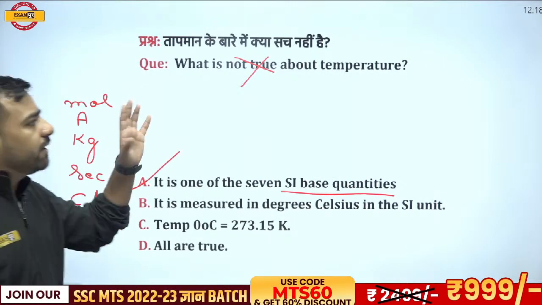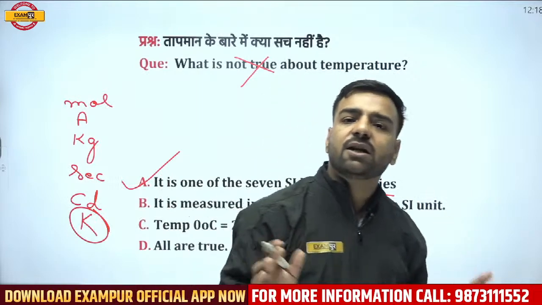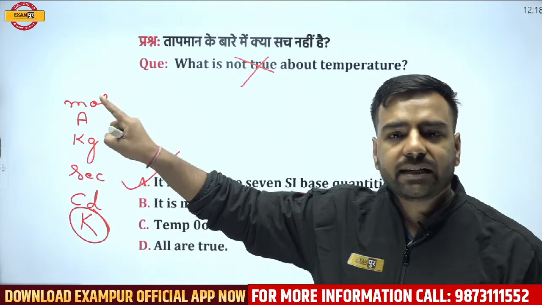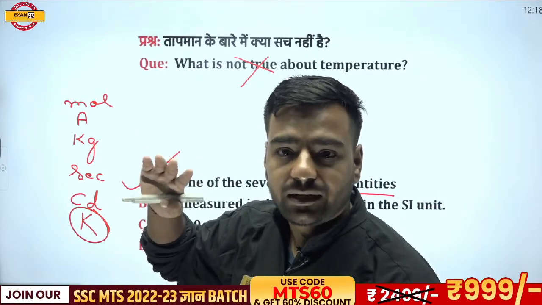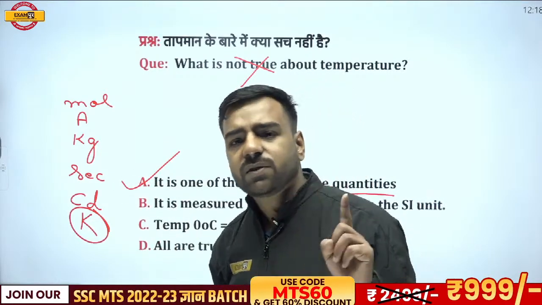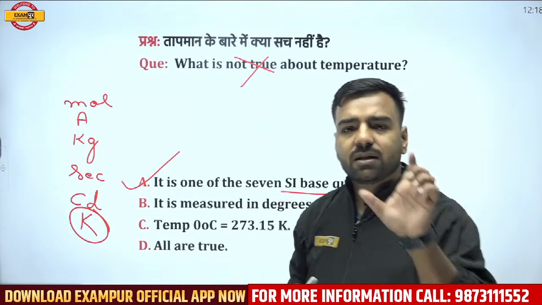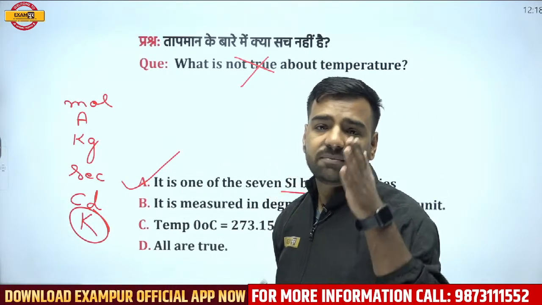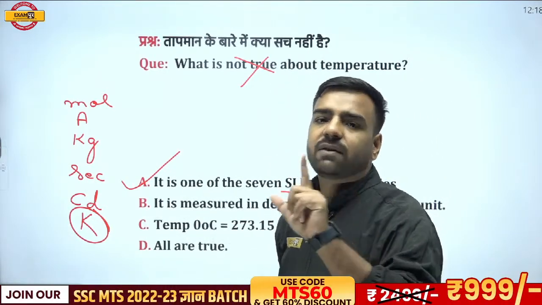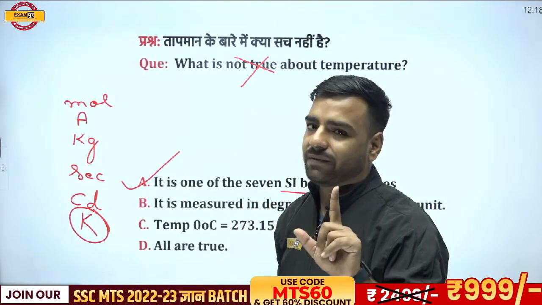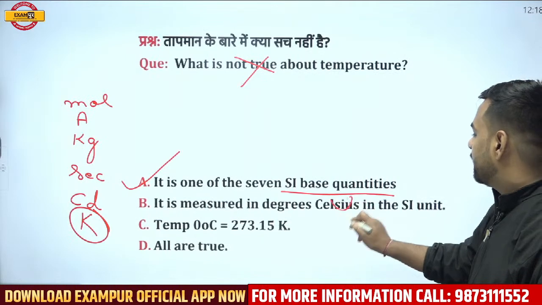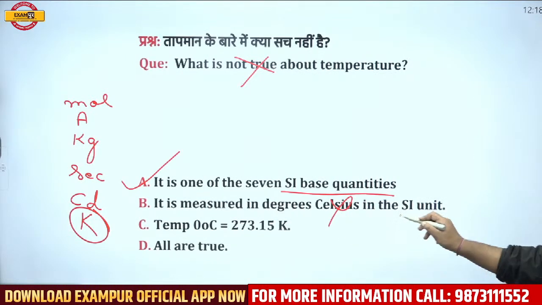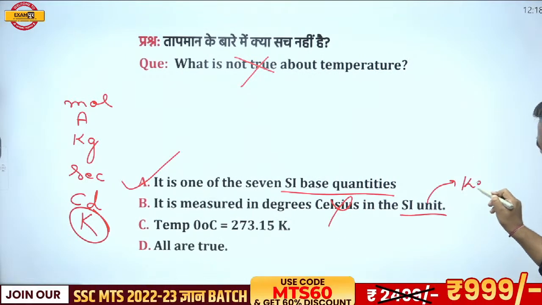We knew when we talk about this temperature, we have several units for that. It may be degree centigrade, it may be degree Fahrenheit, it may be Reaumur, it may be Rankine, anything. But SI unit is always one. That is, it is same for everything. Actually it is only a single unit where if I talk about temperature, it's only and only Kelvin. So yes, here it is shown that it is measured in degree centigrade. No, it's not measured in Celsius. In the SI unit, it is measured in Kelvin.